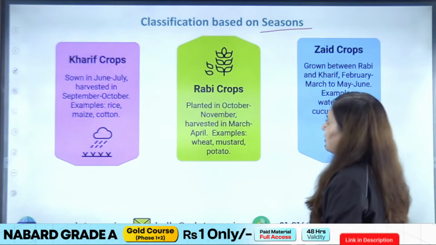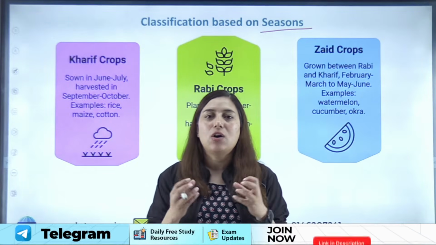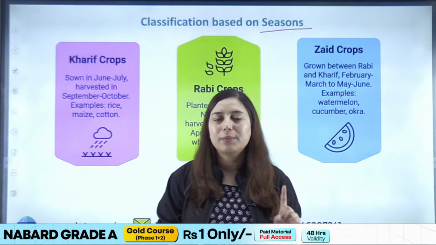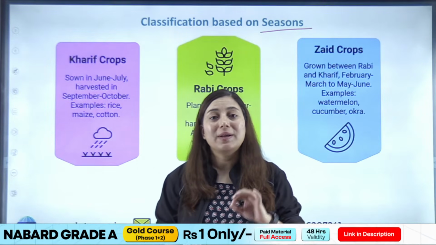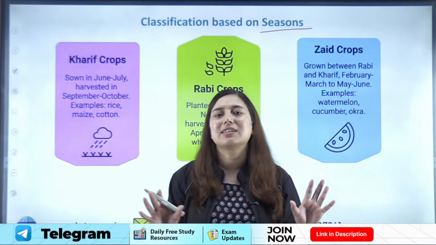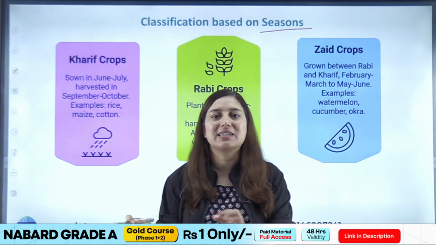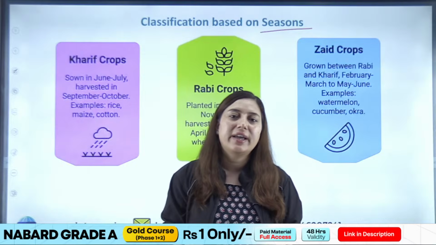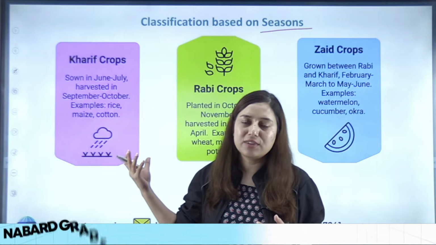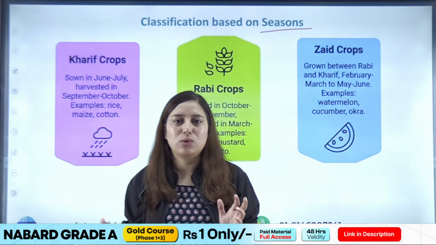So students, based on season, ठीक है, किस season में हम किस crop को grow करते हैं, based on the season also we have classified the crops, right? As I told you in the first class, each crop has different requirements. Each crop has different seasonal requirements also, right? कि हर किसी crop को आप किसी भी season में अपनी मर्जी से नहीं grow कर सकते, because every crop has different seasonal requirements. That is why only a few crops can be grown in the Kharif season. There can be crops which can be grown only in the Rabi season, and then we have one more season that is known as Zaid season.